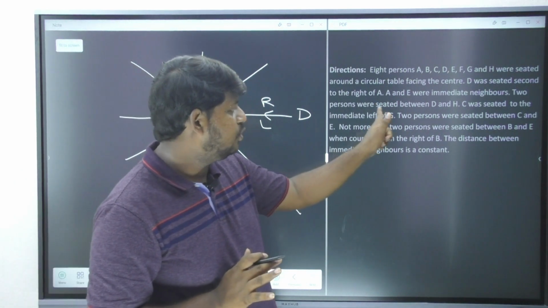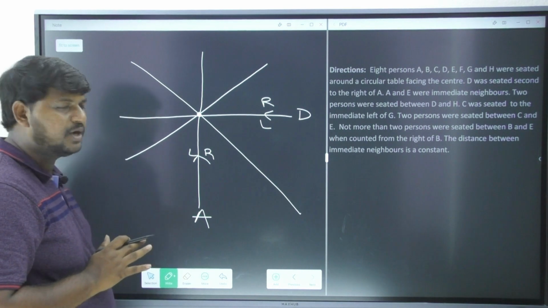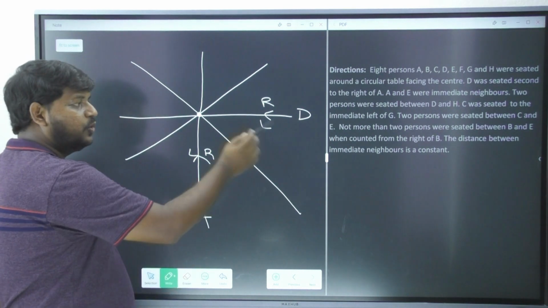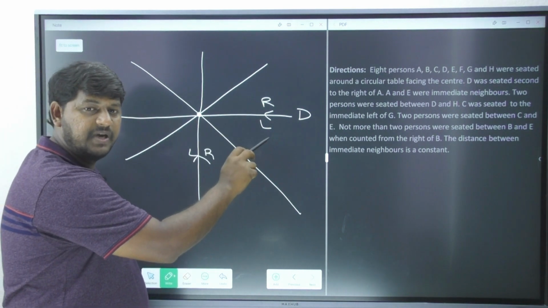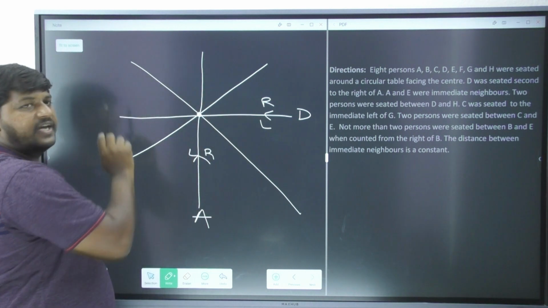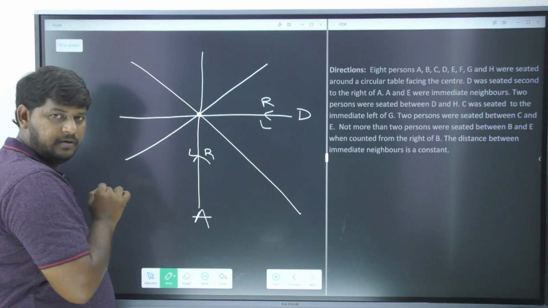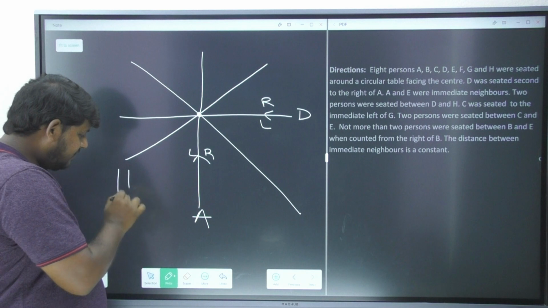Now, two persons were seated between D and H. Two persons are there in between D and H. It is mentioned, but is it mentioned towards the right side or left side? No. So, if I go with the right side, H can come over here, correct? And H can come over here. So, I will always refer to this position.